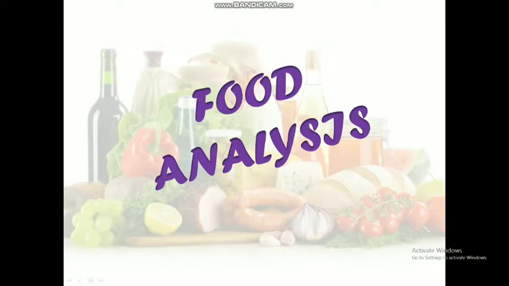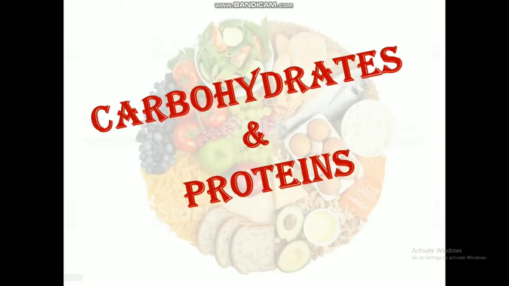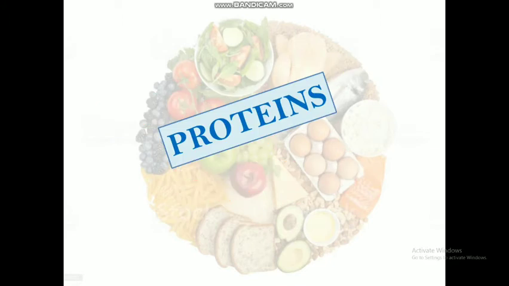In the previous video, we discussed a complete view on carbohydrates. And today's topic, proteins. First, we discuss the basic definition of proteins. Large molecules composed of one or more chains of amino acids in a specific order, and it is determined by the base sequence of nucleotides in the DNA coding for the proteins.